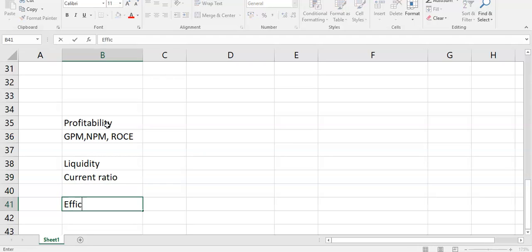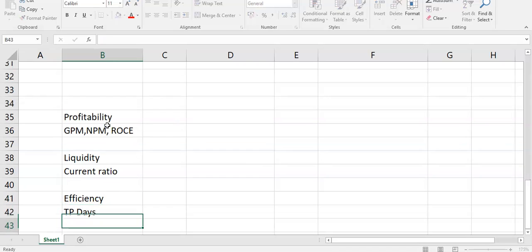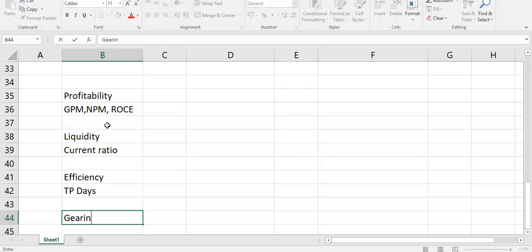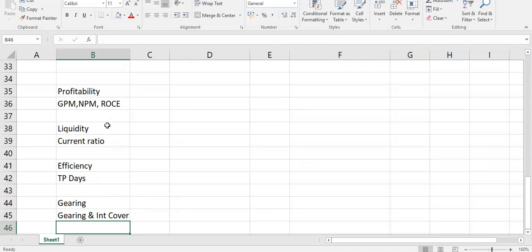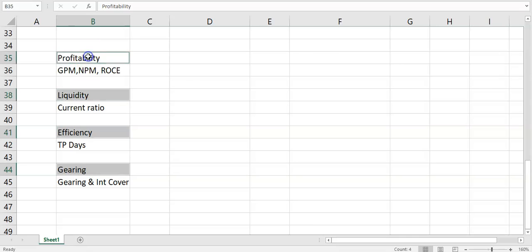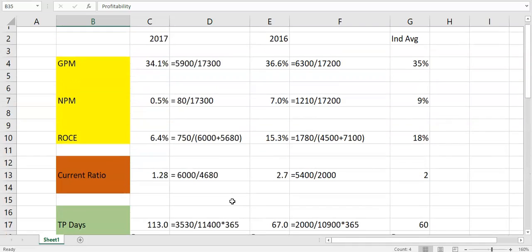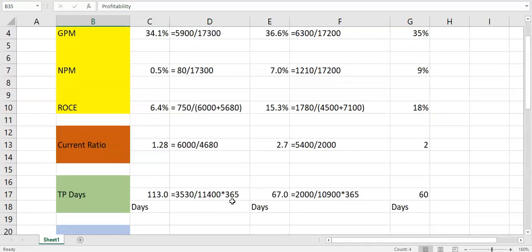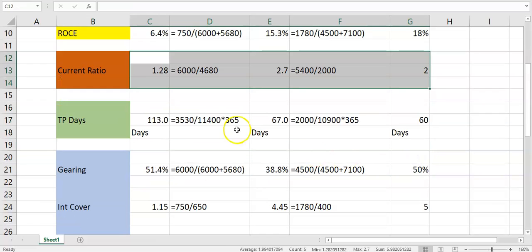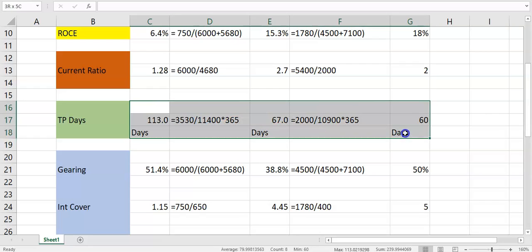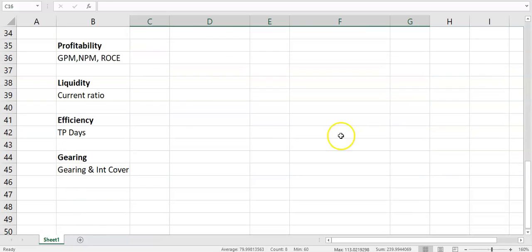You have a section on efficiency, which you talk about trade payable days, and you have a section on gearing, where you talk about the gearing ratio, and you talk about interest cover. So the better students will lay it out in a nice structure like that, and they'll get a lot of marks. Keep it in 4 headings, and all the points that I've made up here, the points about poor profitability, the points about cost control, the points about deteriorating current ratio and having poor liquidity, the problem with increasing trade payable days and how it's so out of whack compared to the offer that MedWorld have made. All of those points will be made there.